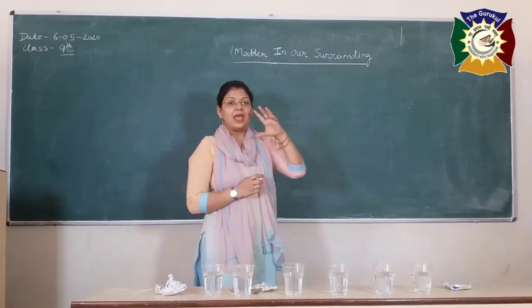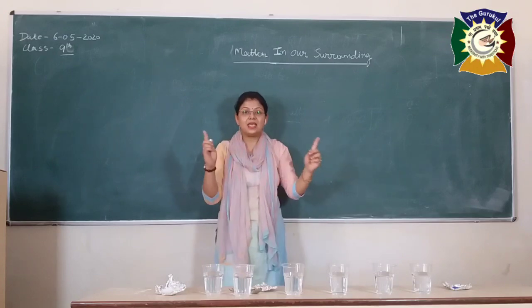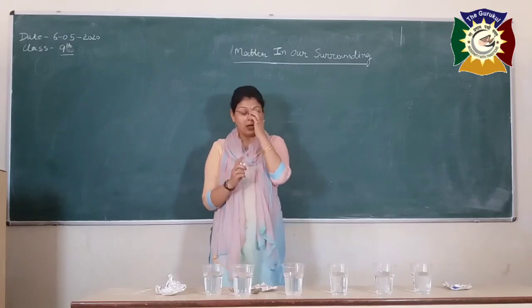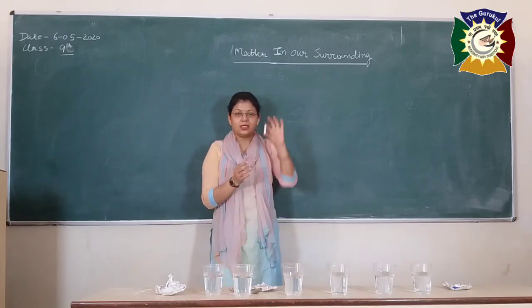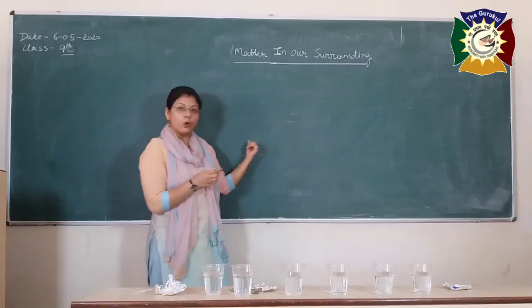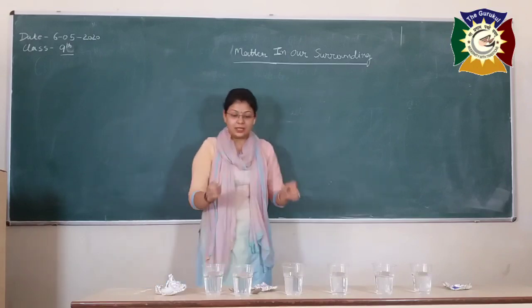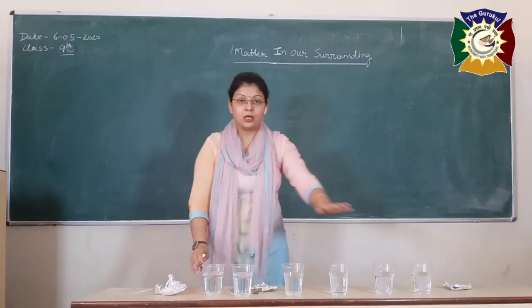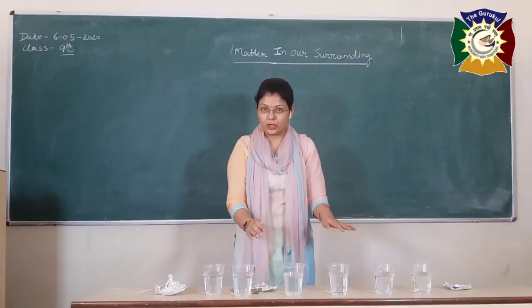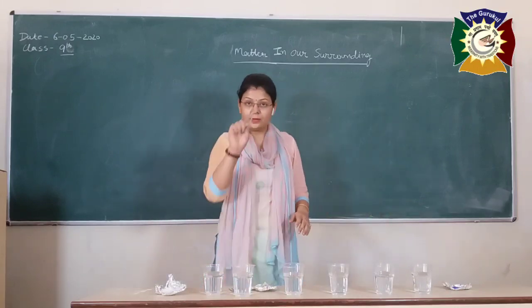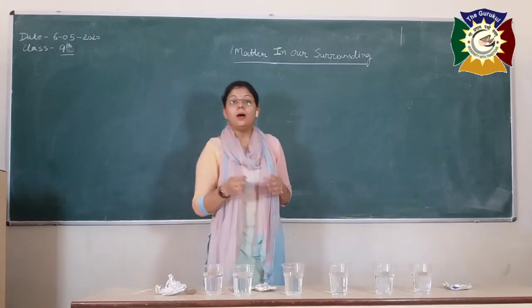That means, bache, anything that you can see in your surrounding is known as what? Matter. Like this chalk, this board, the walls, this table, these glasses of water, this spoon, they all are what? Of metal.